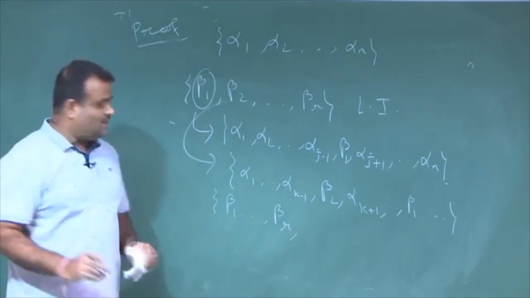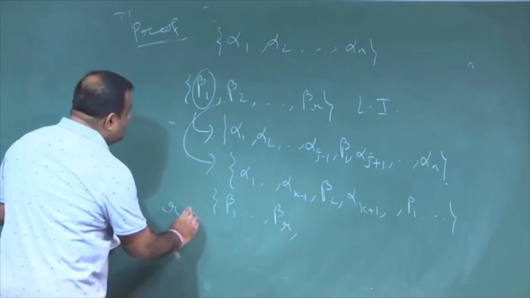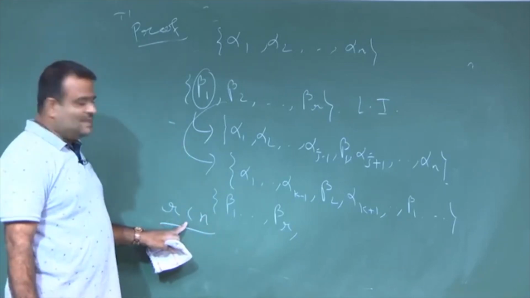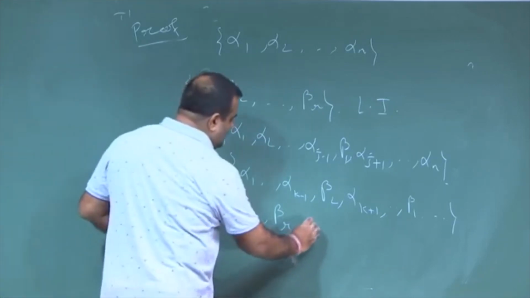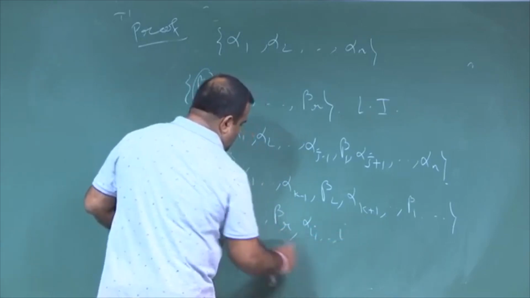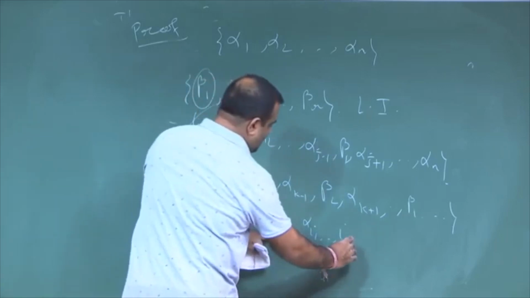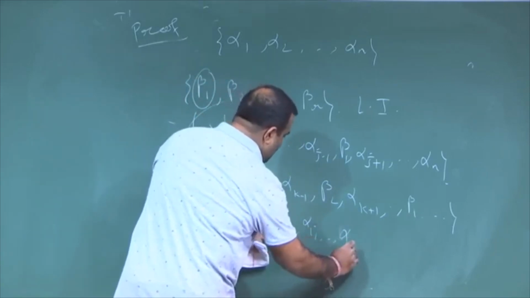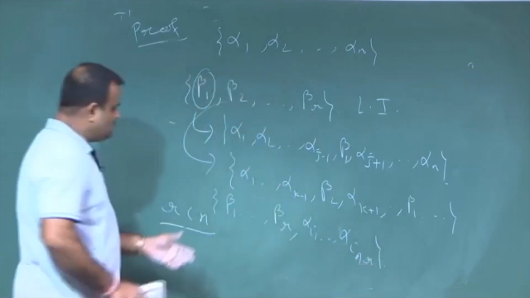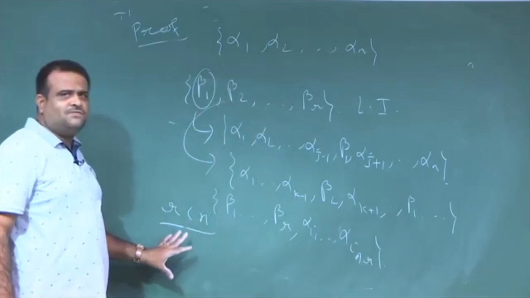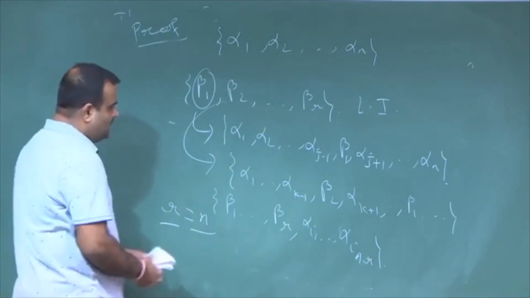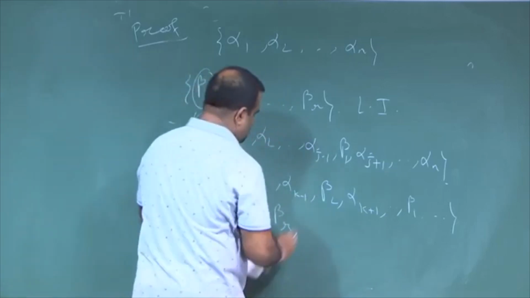Now there are two possibilities. If r is strictly less than n, then we can replace all betas, and there are some alphas left, n minus r of them. So, we replace all betas. This is fine, this has no issue. Even if r is equal to n, then we can replace all the alphas.